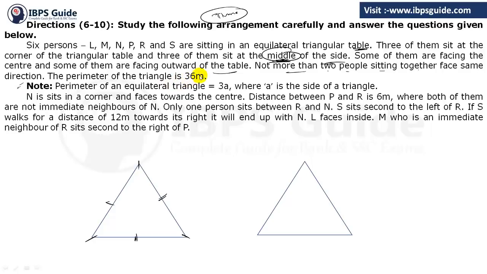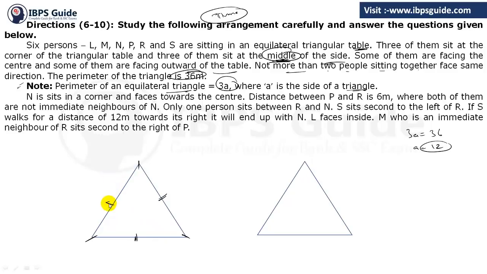The perimeter of the triangle is 36 meters. The perimeter of an equilateral triangle is equal to 3a, where a is the side of the triangle. So the total perimeter is 36 and the perimeter is equal to 3a. So 3a equals 36, so a equals 12. That is, each side of the triangle is 12 meters.